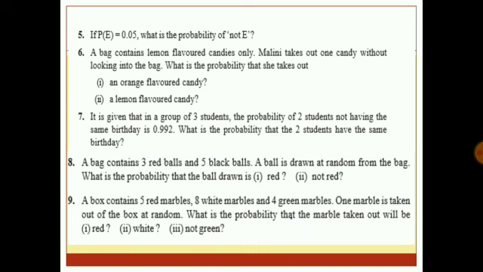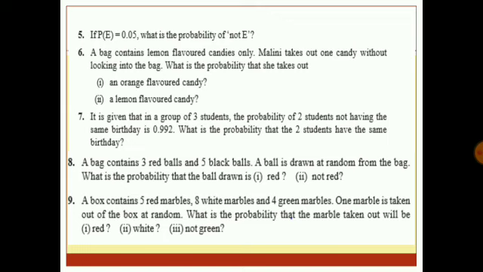A bag contains 3 red balls and 5 black balls. A ball is drawn at random from the bag. What is the probability that the ball drawn is red and it is not red? If I take E as the event of getting a red ball, then P of E is equal to the number of red balls upon the total number of balls, which is equal to 3 upon 8. The probability of not red will be 1 minus P of E, which is equal to 1 minus 3 upon 8. So it is equal to 5 upon 8. So not red could have been black balls also. That means I can find out P of not red as directly 5 upon 8 also.